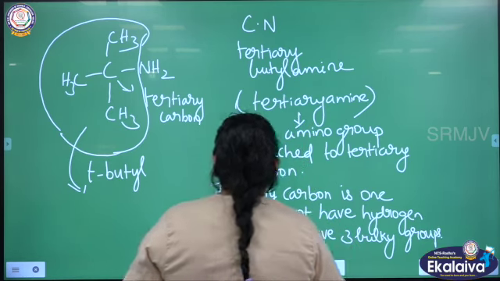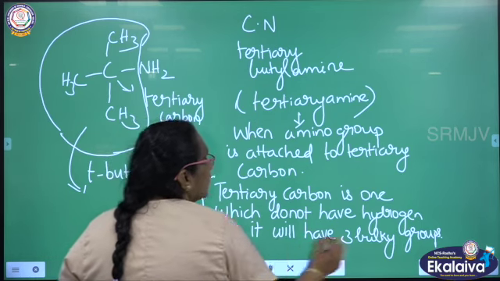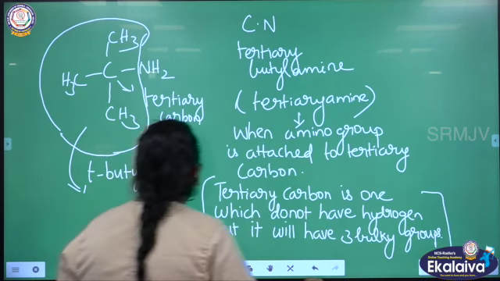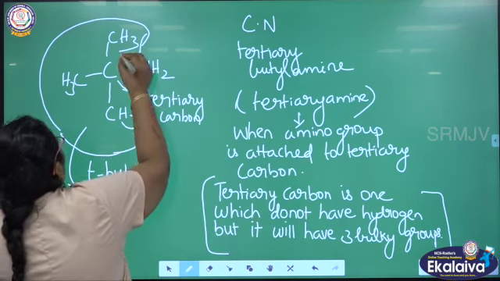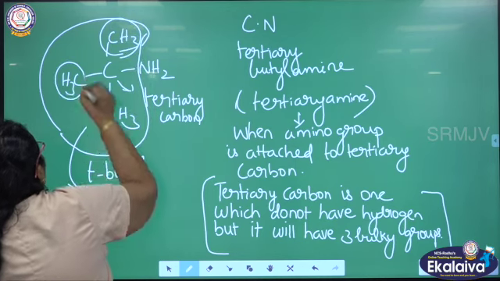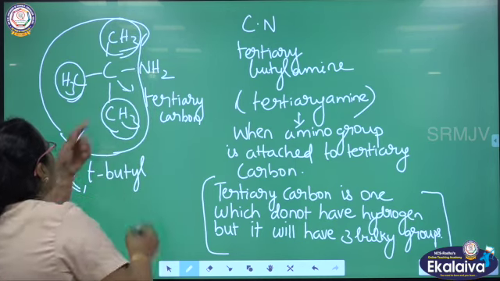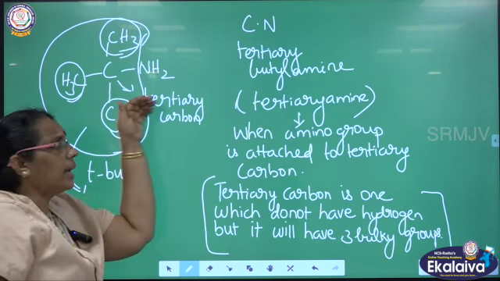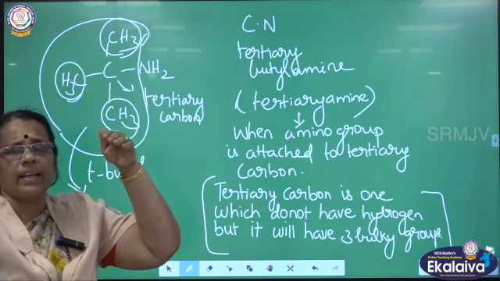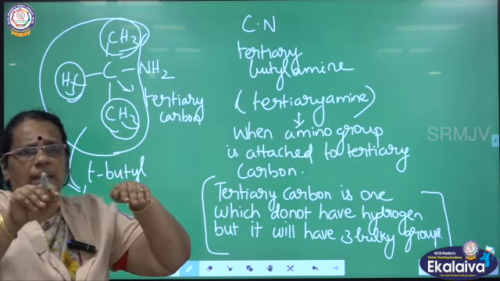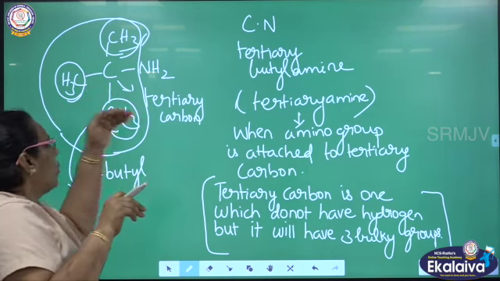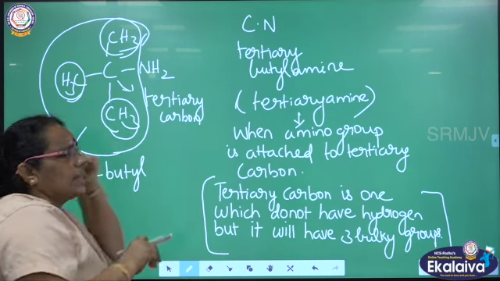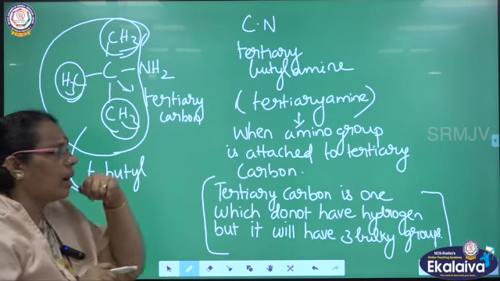There will be no hydrogen, but there will be 3 bulky groups attached to the tertiary carbon. See here, this is one bulky group, again another bulky group. See this carbon, there is no hydrogen. The carbon in the center is standing separately. No hydrogen is there, so we can call this carbon a tertiary carbon.